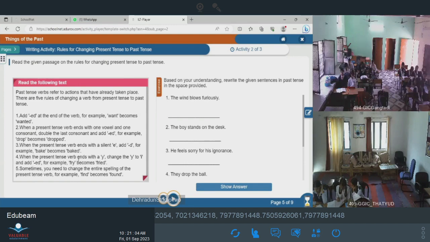When the present tense verb ends with a y, okay? Change the y to i.